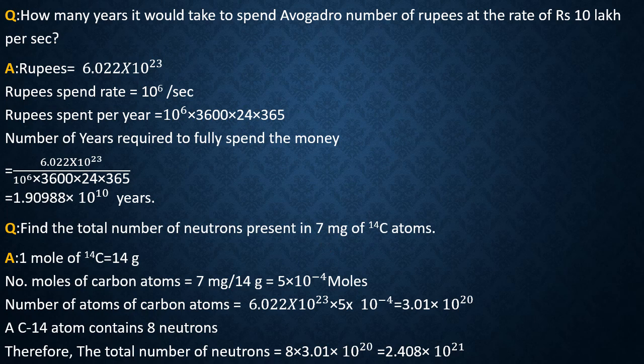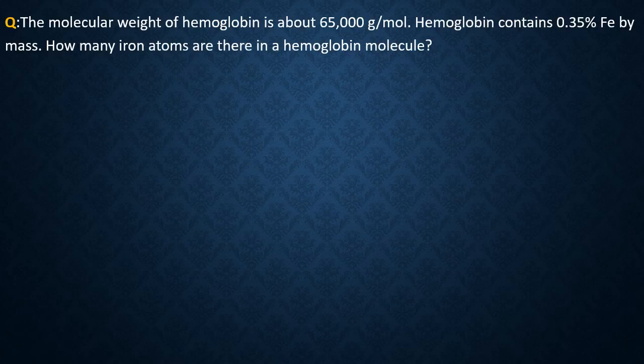The molecular weight of hemoglobin is about 65,000 gram per mole. This means 1 mole of hemoglobin is 65,000 gram. The second data is that hemoglobin contains 0.35% of iron by mass. The question is, how many iron atoms are there in a hemoglobin molecule?